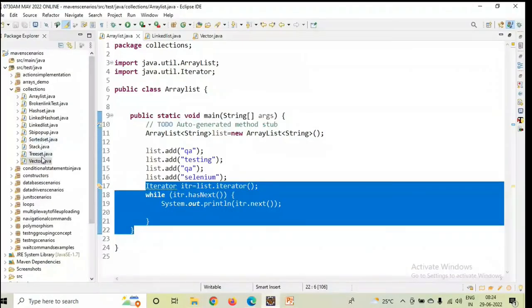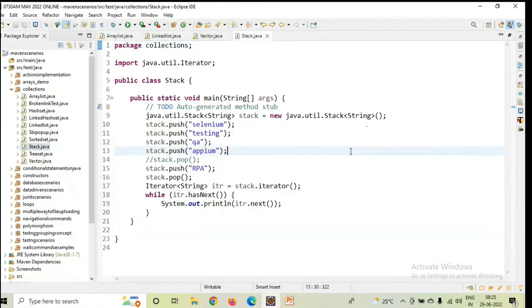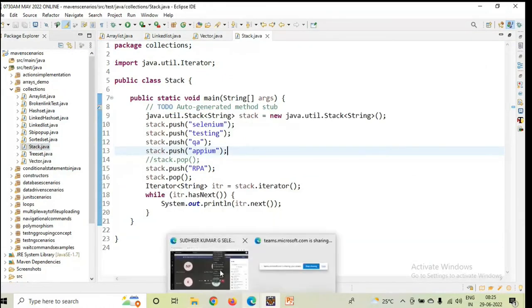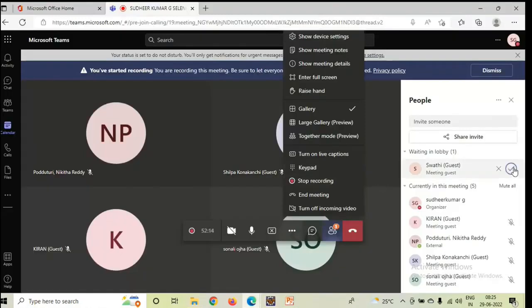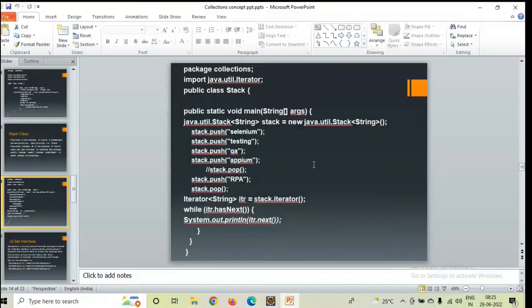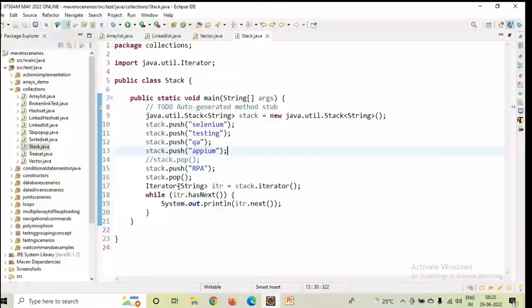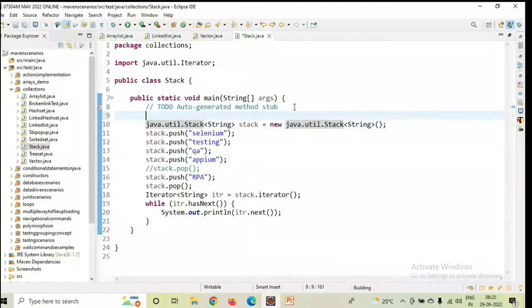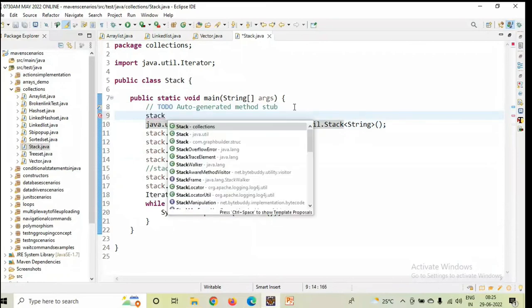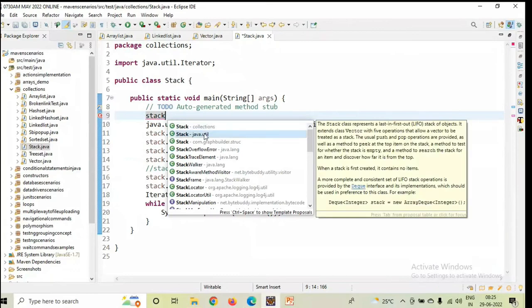For this also I prepared the same example, whatever I inserted in the presentation; the same program I have taken here. You see which class I'm taking, guys. Here I'm taking the stack class. How to write this stack class? Just implement Stack, use Ctrl+Space, and take the class from java.util.